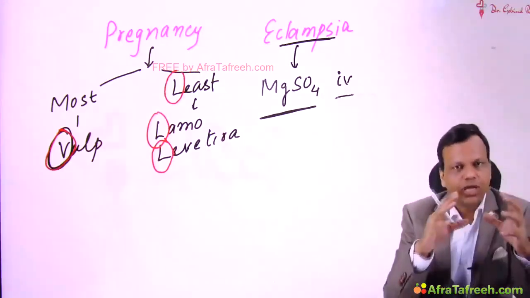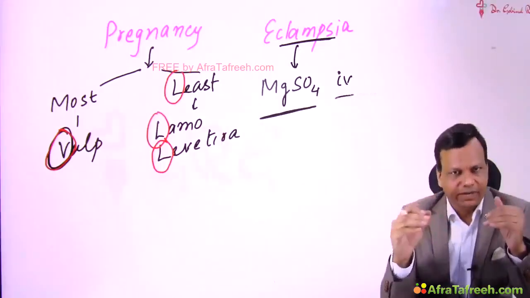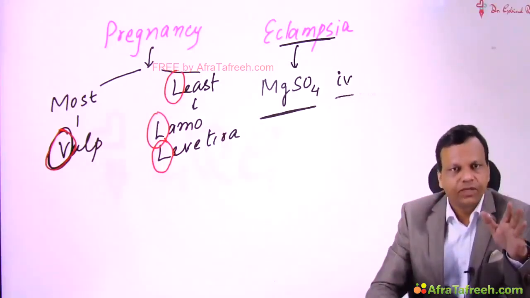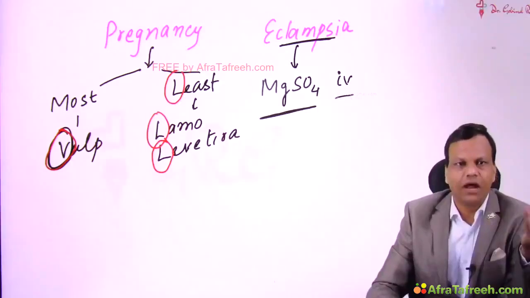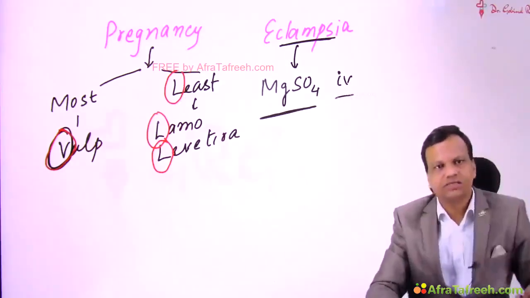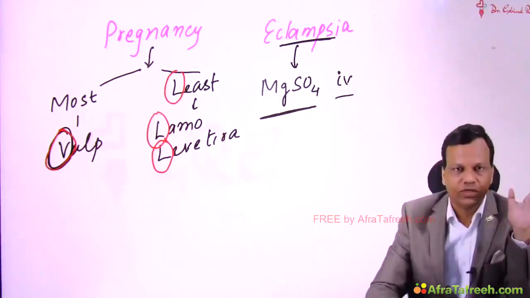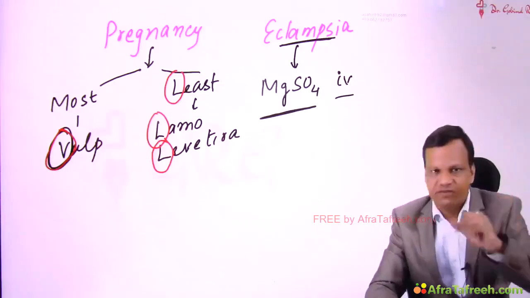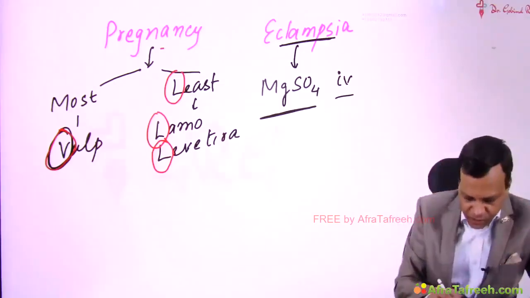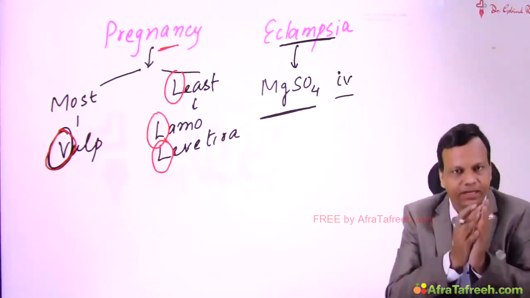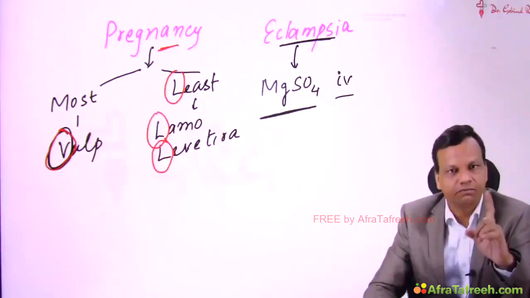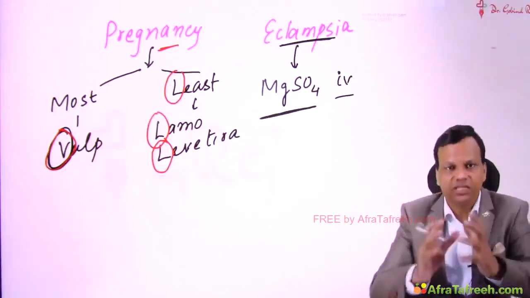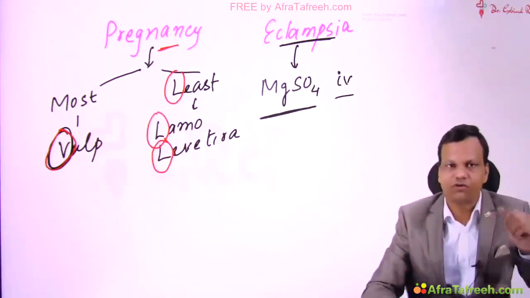But there are two types of questions asked for epilepsy in pregnancy. The first is, a female is pregnant, but she is already taking some anti-epileptic drugs since 2 years, 3 years, and the seizures are well controlled. So when this female comes to you with pregnancy, what will be the advice given? Remember, if the female is already controlled on some anti-epileptic drug, we will not change that drug, because when we change the drug, there is risk of seizures, and if the seizures occur, that will be very harmful, not only for the baby but also for the mother.